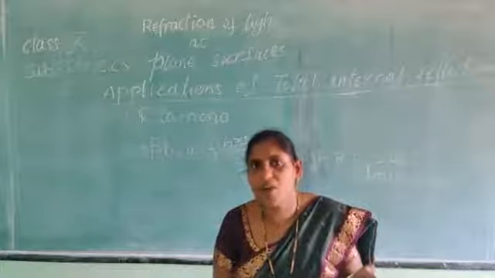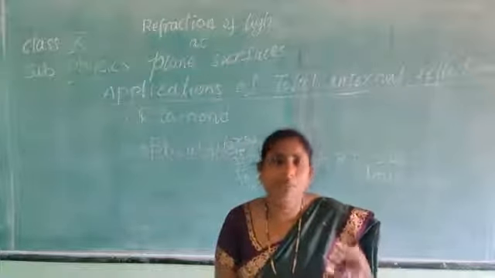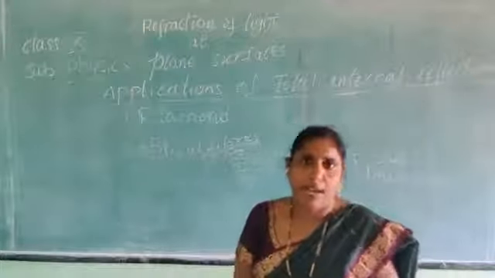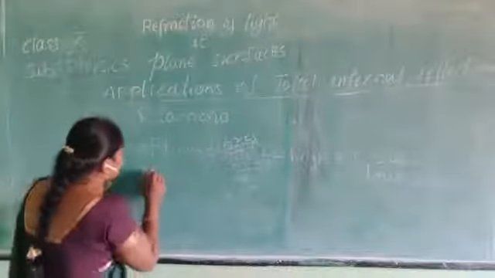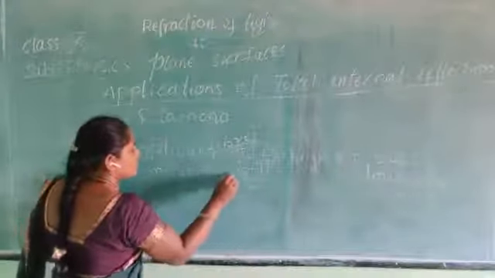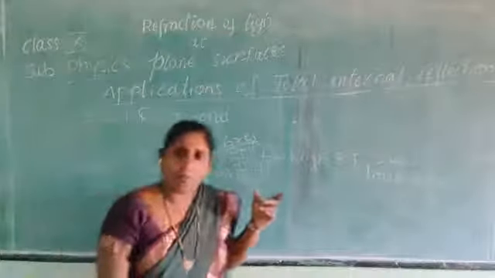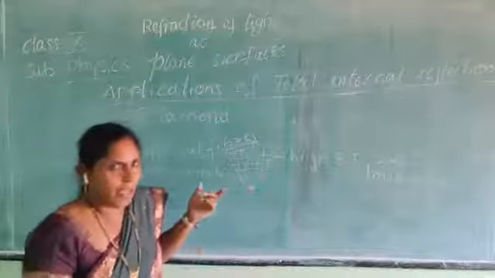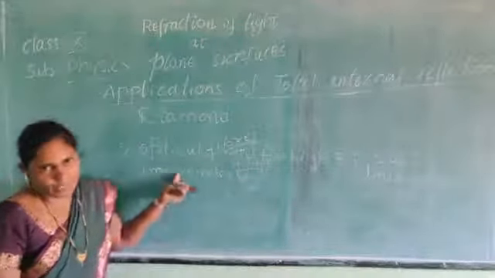What is their diameter? About 1 micrometer. They are made up of glass or plastic, and their thickness is about 1 micrometer.